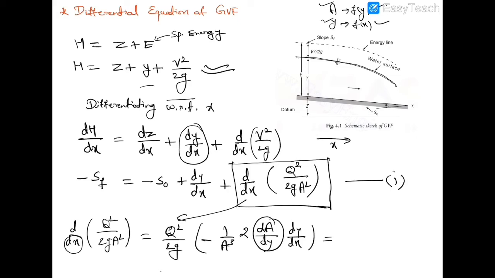dA upon dy is nothing but T, the top width. The 2 will get cancelled, then ultimately it will become minus Q square T divided by g A cube dy upon dx. Now substitute this value of dA upon dx, Q square upon 2g A square, in this equation.